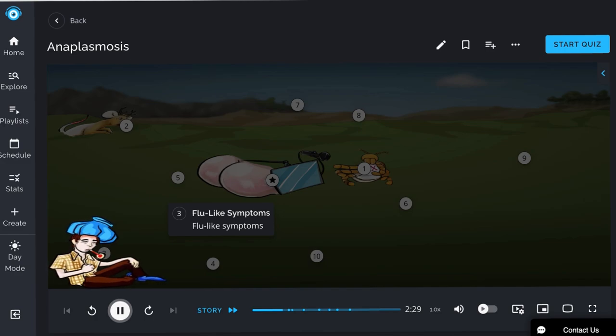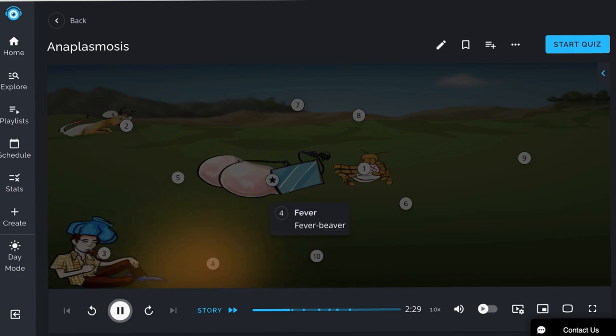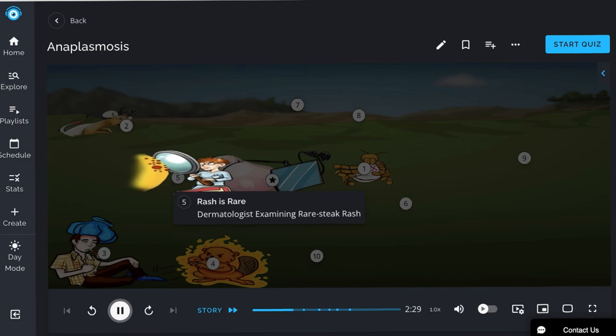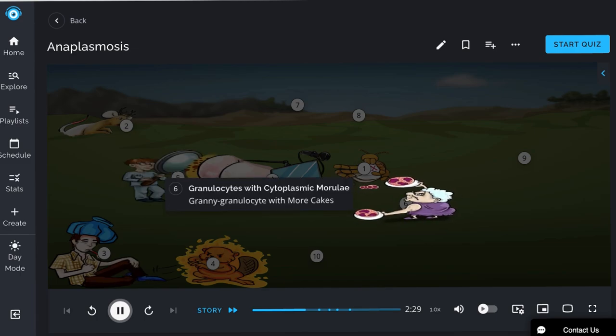Shown here literally as the guy with flu-like symptoms. These include myalgias, fatigue, and nausea. Patients may also have a fever, the fever beaver. In contrast to a similar tick-borne illness called Ehrlichiosis, a rash is rare in anaplasmosis, represented by the dermatologist examining a rare steak rash. Now let's discuss some diagnostic features.